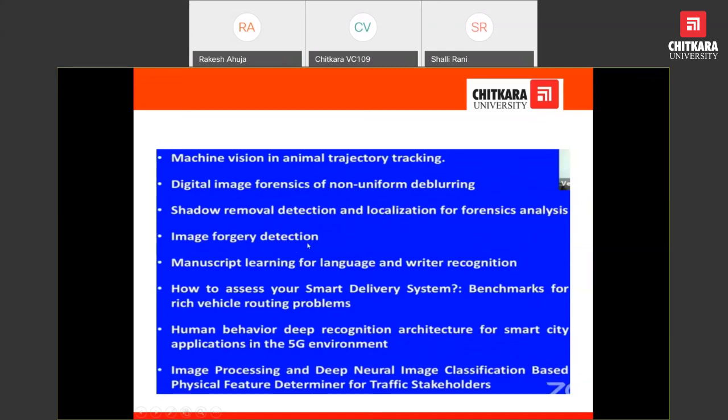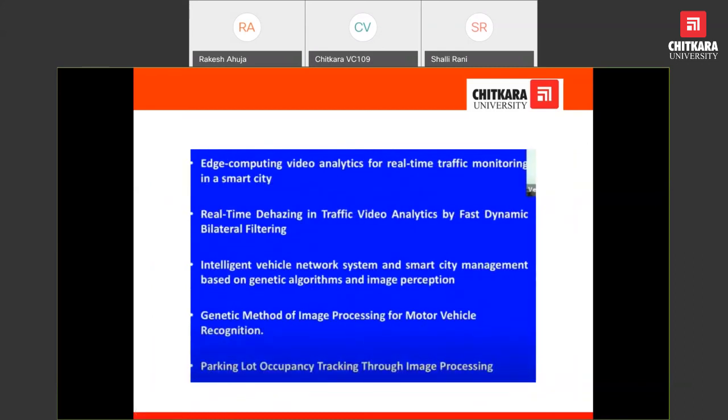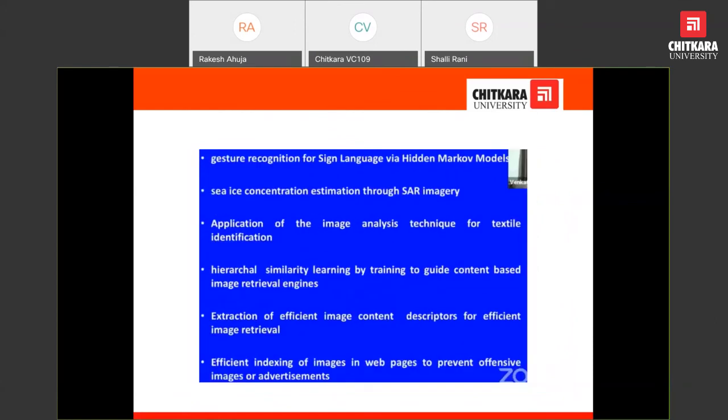Forgery detection, manuscript learning for language and writer recognition we have already covered. For example, how to assess a smart delivery system, image processing and deep neural network classification, meaning physical feature determination, and a lot more, endless. Whatever field you see, there are applications of image analysis techniques.